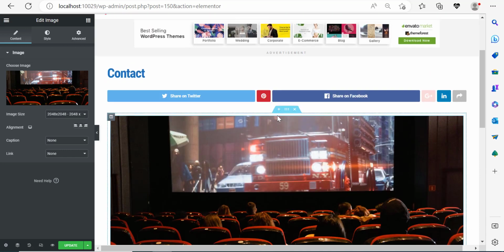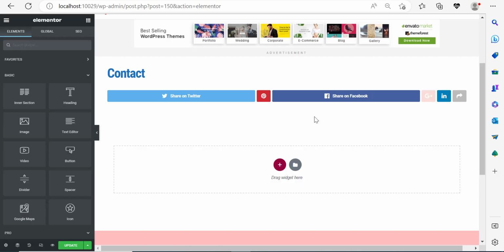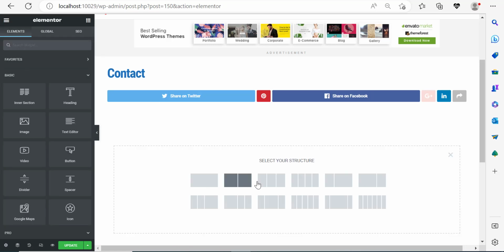So I can delete this entire section if I want. Now the entire elements are going to be deleted. I can create a new section. I can control how many columns I want to show per section. I can control the structure or the layout of a section to show things in a way that I want. So for example, let's say I create this.